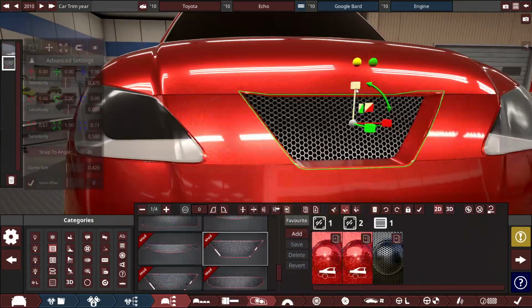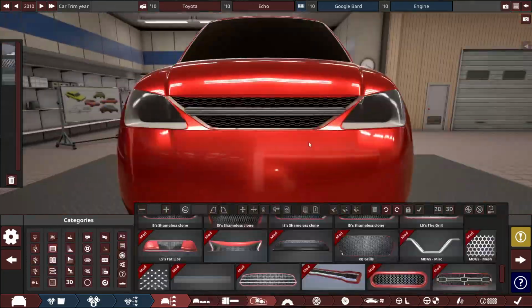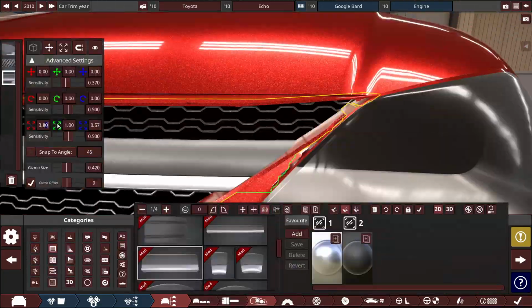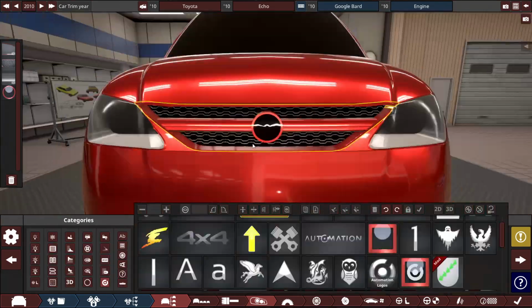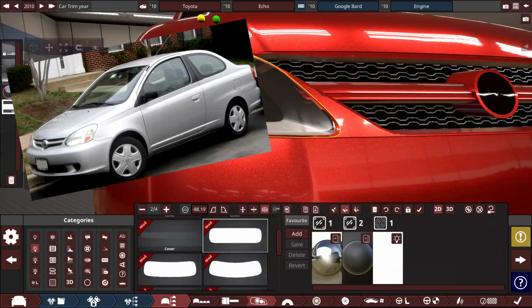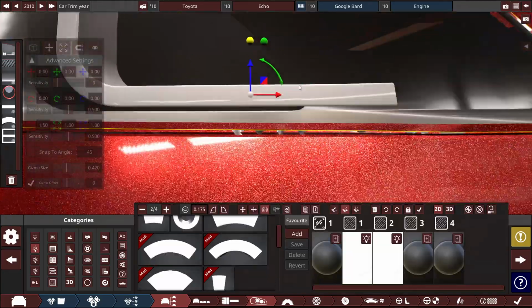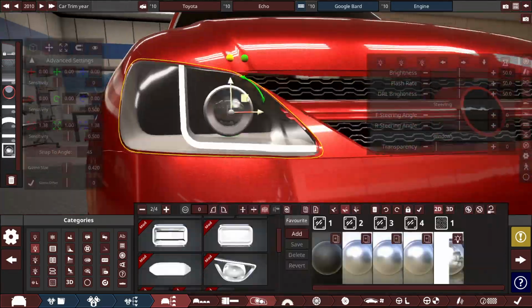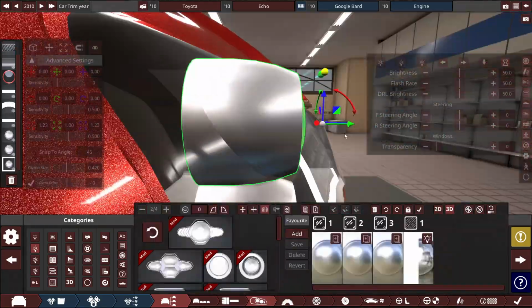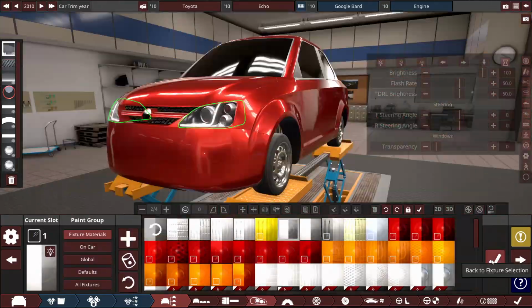So for the design of this car, most of the general design didn't take that long for me to create, except for the back end. For the front, I added this fairly basic main grille with a painted trim piece inside the grille to replicate the real Toyota Echo. For the headlights, I added some LED daytime running lights that go from the middle of the housing and bend over to the ends towards the grille.